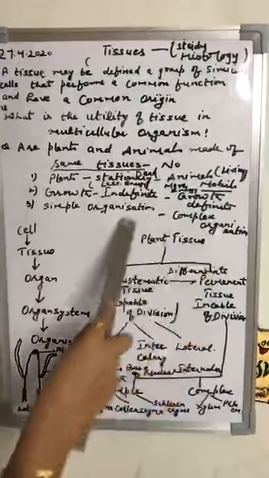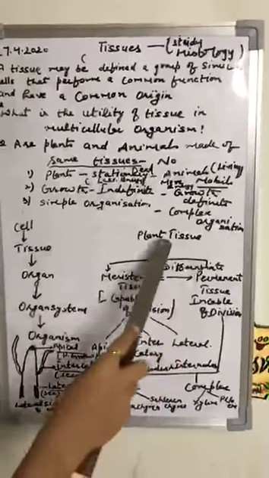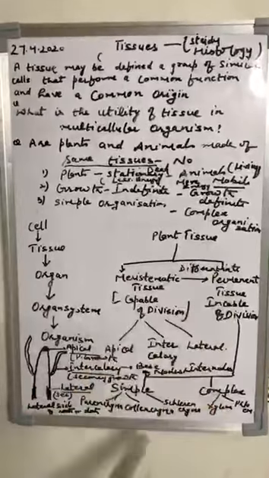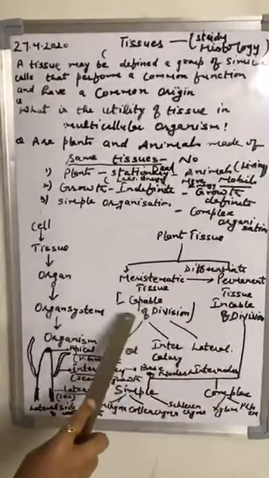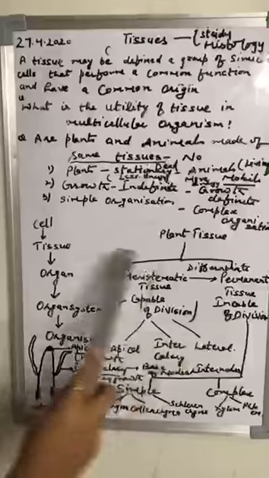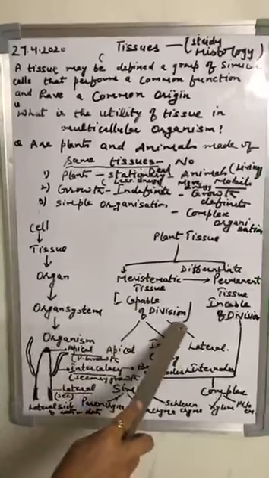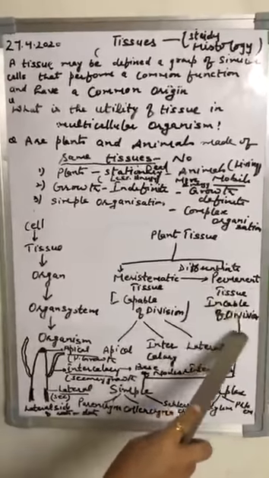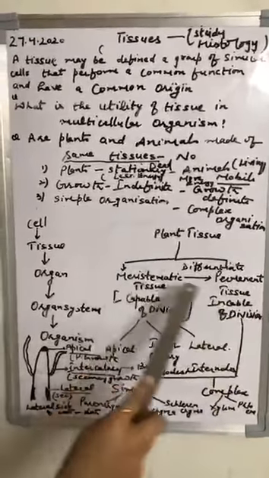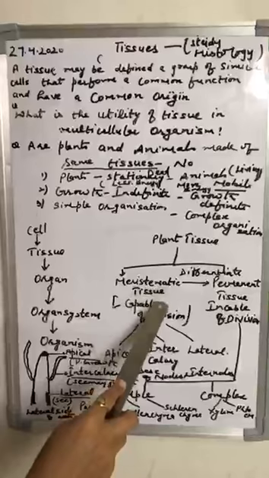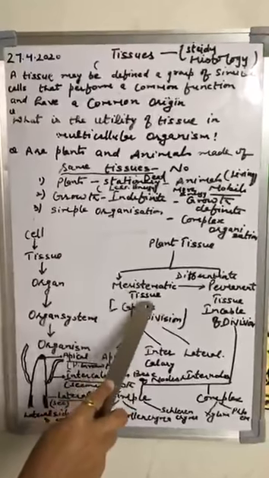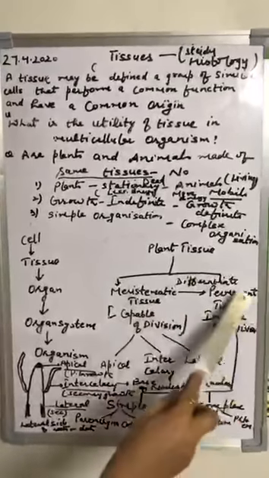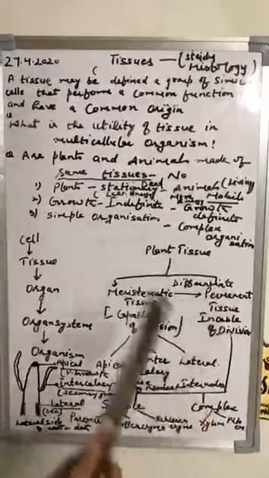Now we come to our main topic, that is plant tissue. The plant tissues are of two types, meristematic tissue and permanent tissue. The meristematic tissues are the tissues which continuously divide. They have the capability of division, and the permanent tissues are the tissues which are incapable of division. The permanent tissue is derived from the meristematic tissue. The meristematic tissues undergo differentiation to form the permanent tissue, and then they lose the capability of division.